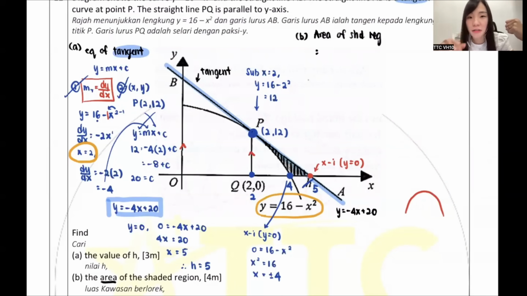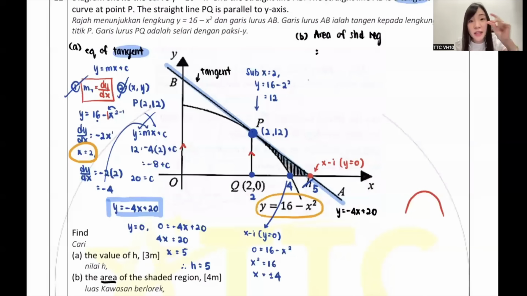Whenever teacher asks you gradient, they always ask you to find the gradient of a straight line. Today, do you ever remember teacher saying gradient of curve? No, that is because a curve never has a single gradient. If you ask me, if I want to find curve gradient, I need to say quite a lot of things. Do you know gradient means how steep your line is, correct? Then for a curve, you won't know how steep it is because throughout the whole process, it changes. So that's why a curve has a lot of gradients.